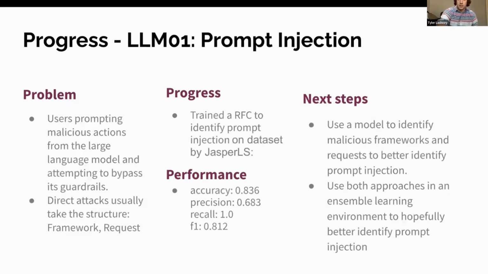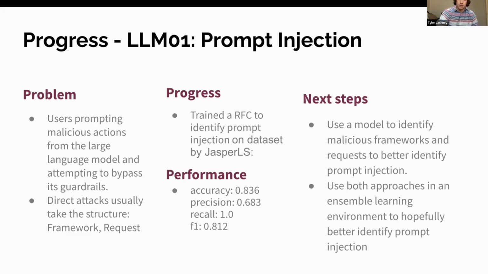Yeah. And so finally, for the last security risk, prompt injection, users are trying to do malicious actions with large language models and bypass the guardrails that they set up. These attacks usually have a structure of a framework and a request, where the framework will usually be something to subvert the guardrails.